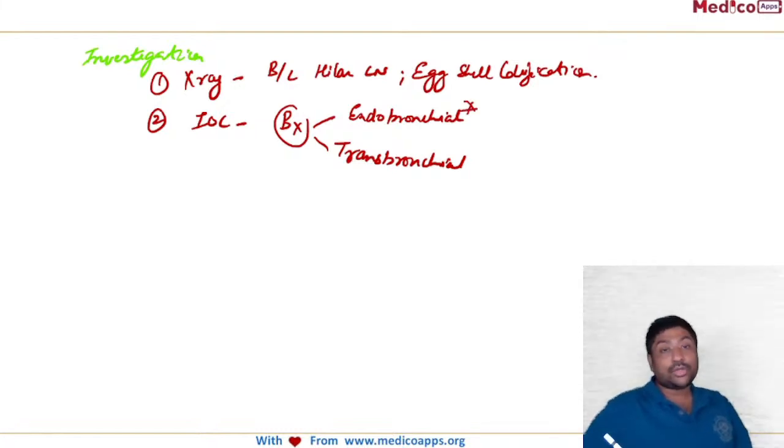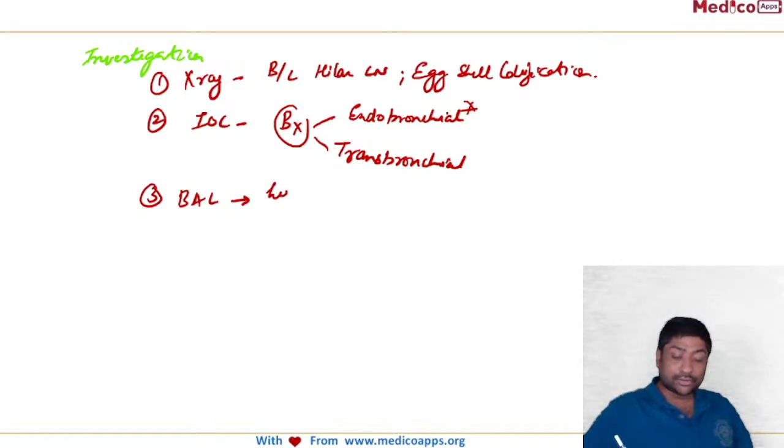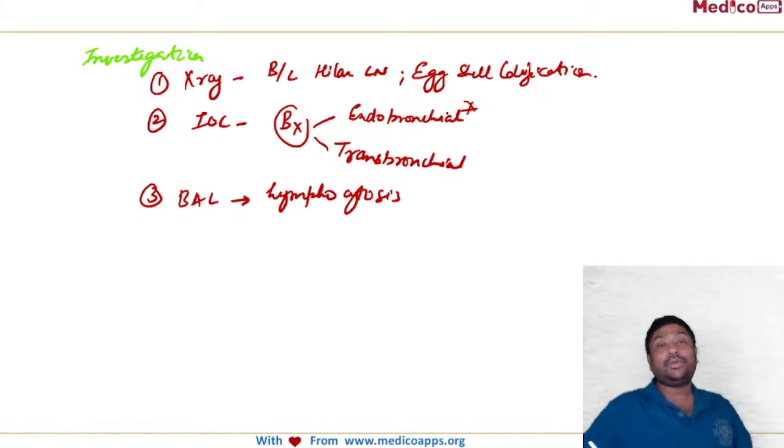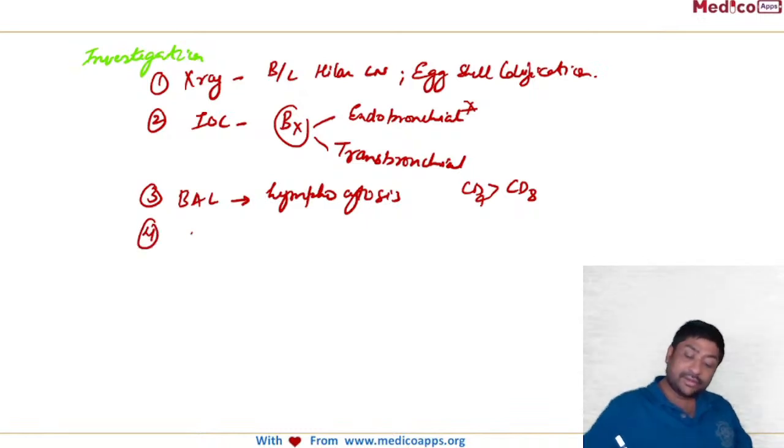We can also do a bronchoalveolar lavage, and what we will find in the bronchoalveolar lavage is lymphocytosis. So this is how they are going to talk about it. And remember, in lymphocytosis, there will be an increase in the CD4 count as compared to the CD8. Right? So this is it. We can do a PET scan, we can do a cardiac MRI, and one very interesting finding: ACE levels. So ACE levels will be increased.